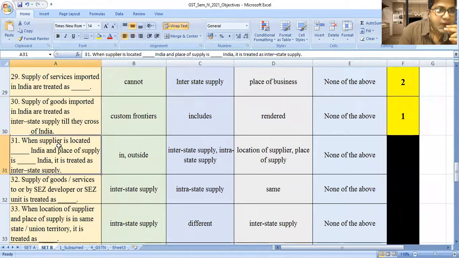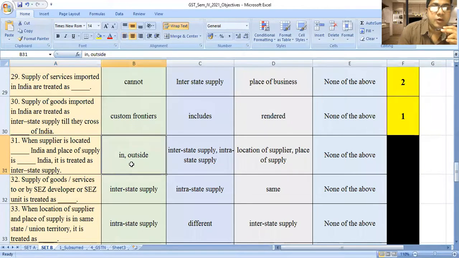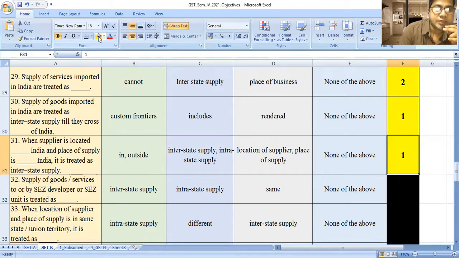Next, when the supplier is located in India and the place of supply is in India, it is treated as interstate supply. In outside, interstate supply or intrastate supply, location of the supplier or place of supply, none of the above. The answer is interstate supply or intrastate supply. When the supplier is located in interstate supply or place of supply is intrastate, it is called interstate supply.